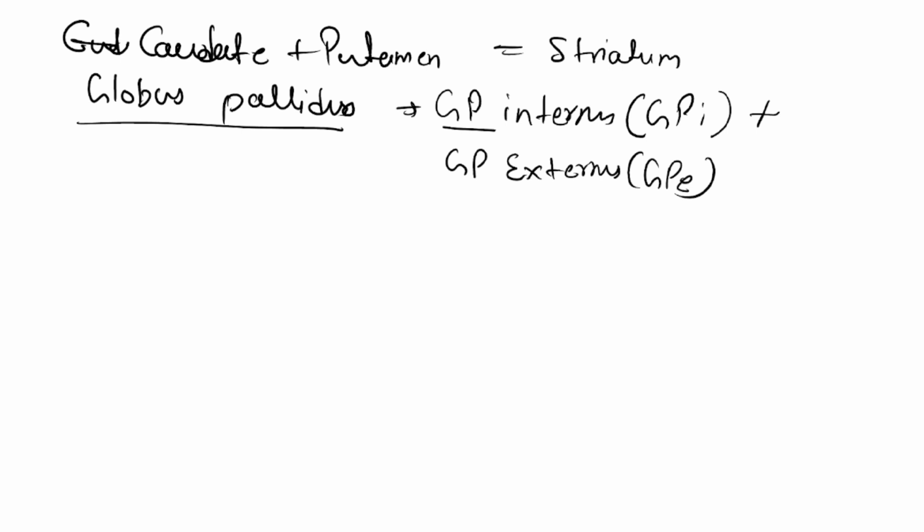All this responsibility is on the basal ganglia. In short, basal nuclei will decide how much and when the contraction will occur.